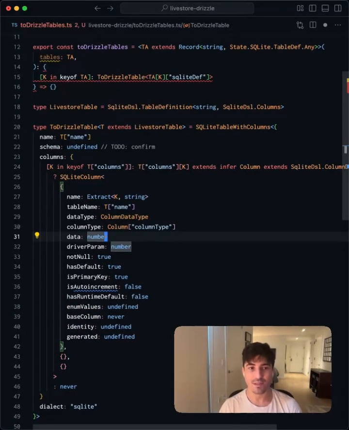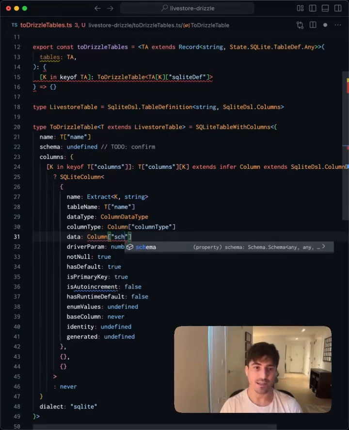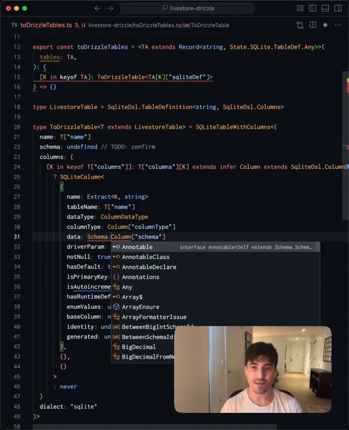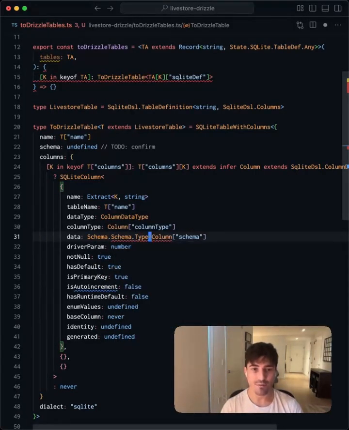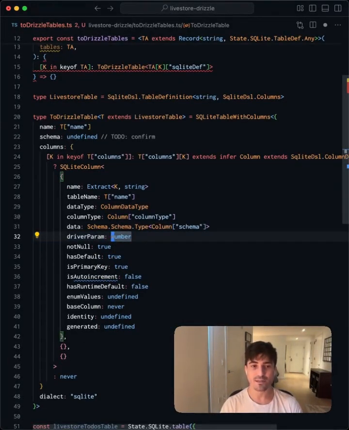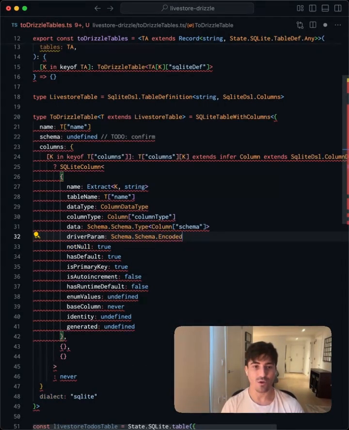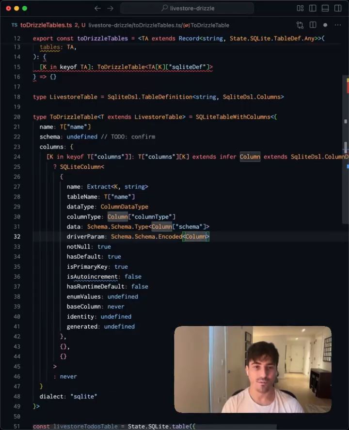For data, this is where we actually want the JavaScript representation of the type. Any given column has a schema attached to it, so we're going to want to extract the schema type using Effect Schema. So we should be able to say Column['schema']['Type']. Driverparam, if I'm not mistaken, is going to be the type retrieved from the SQL database before decoded into the output type. So we should be able to access this with Schema.Schema.Encoded and pass in Column['schema'].